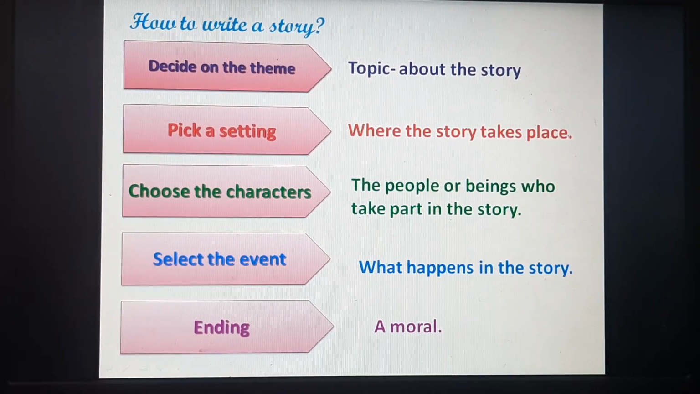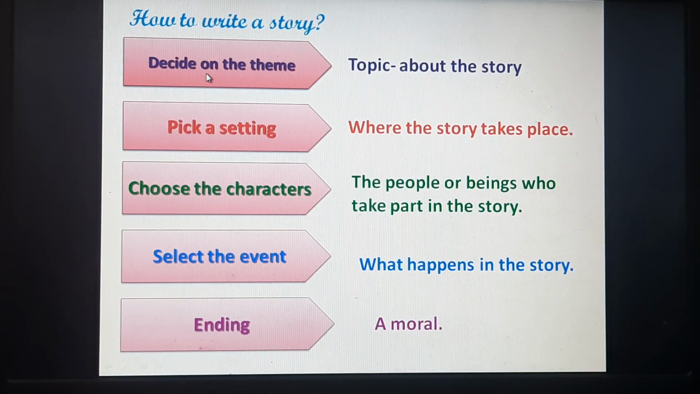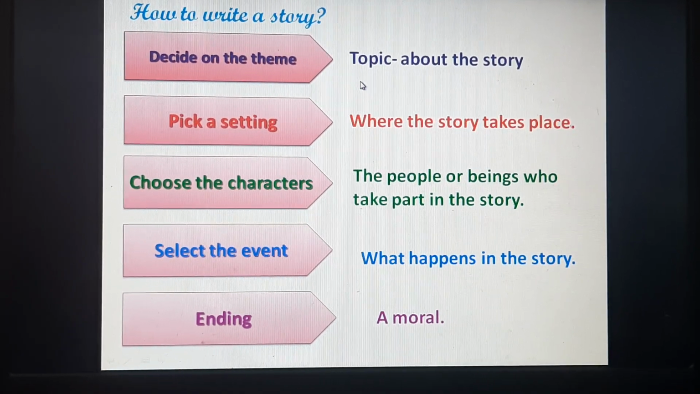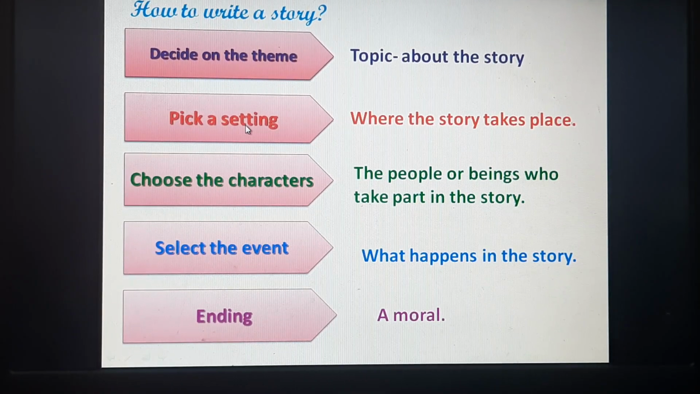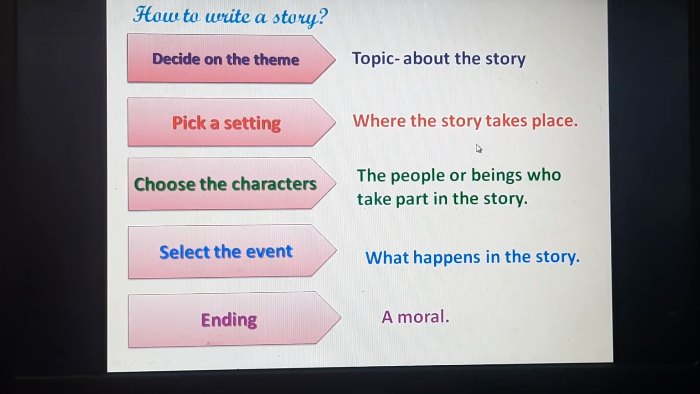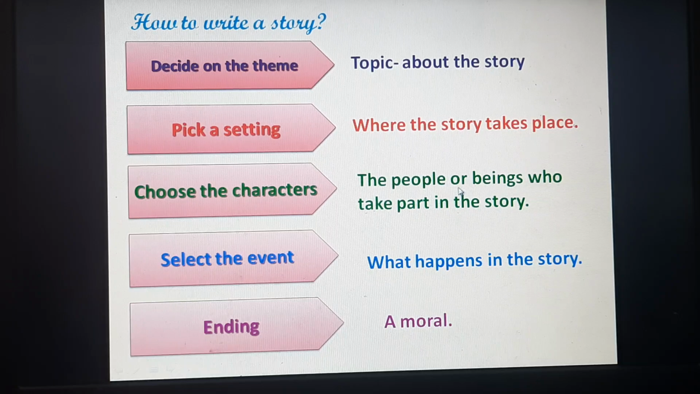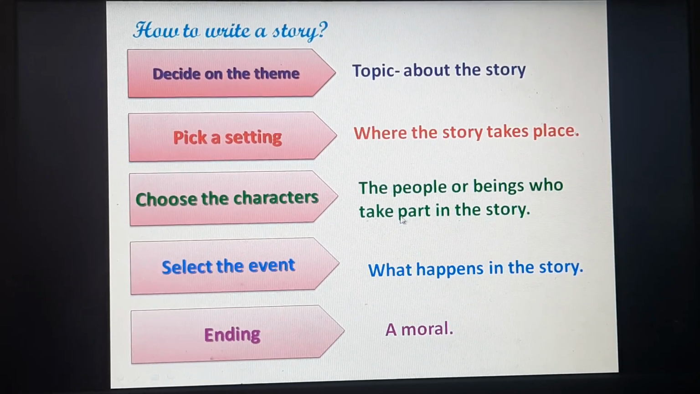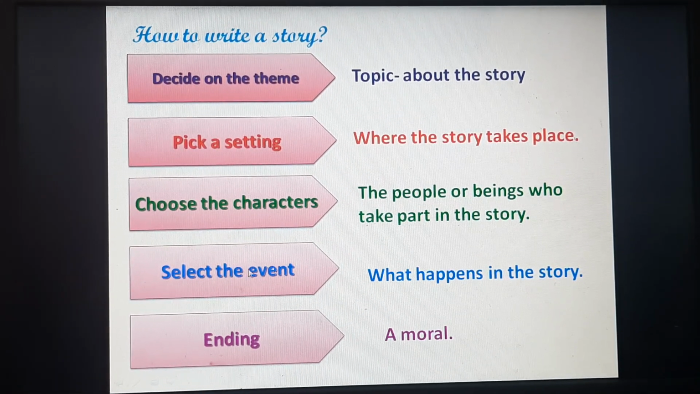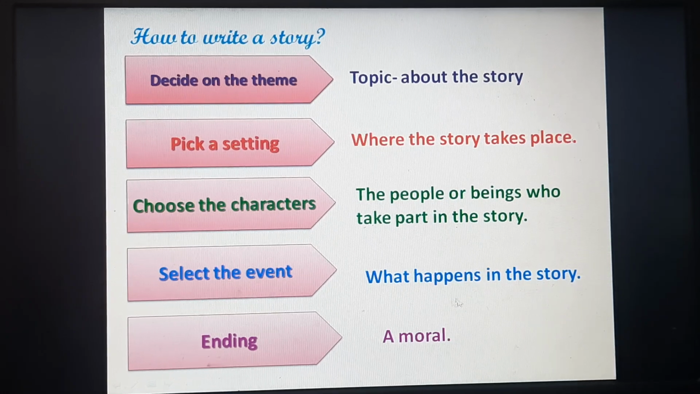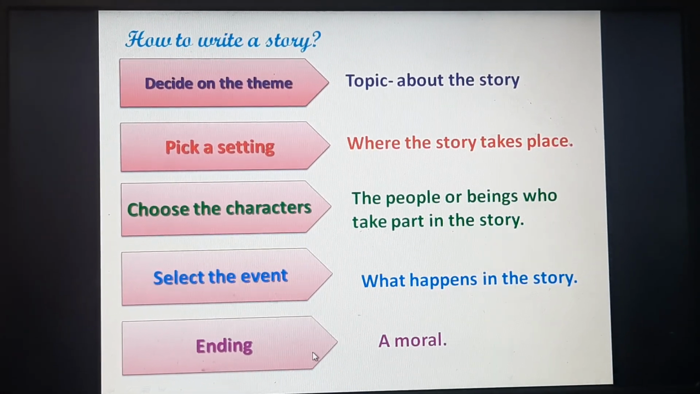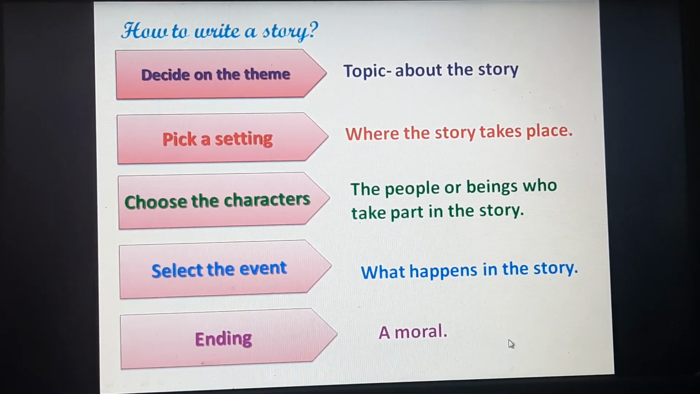Now let's see how to write a story. First, decide on the theme, the topic about the story. Pick a setting where the story actually takes place. Choose the characters, the people or beings, animals, birds, whoever takes part in the story. Select the event, what happens in the story. Ending, a moral or a message.